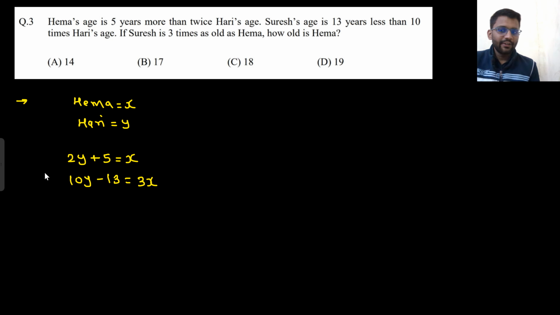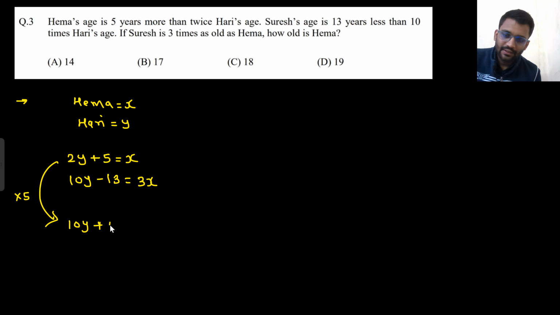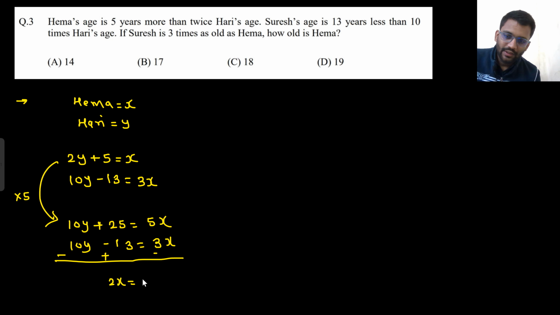Okay, so you need the value of x now, so you can multiply this equation with 5. So what you will get, 10y plus 25 equals 5x, and then you have 10y minus 13 equals 3x. You can subtract both of the equations. If you subtract both of the equations, you will get 2x equals 38. So Hema's age is 19.